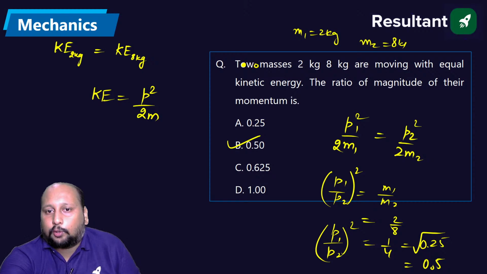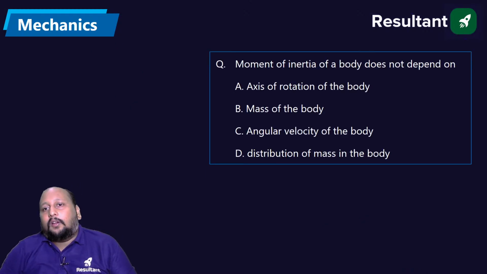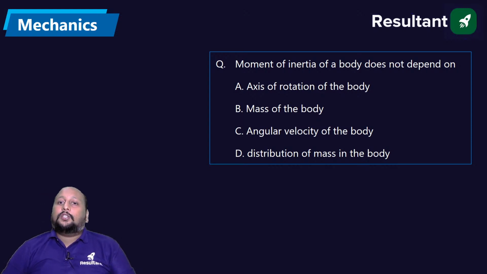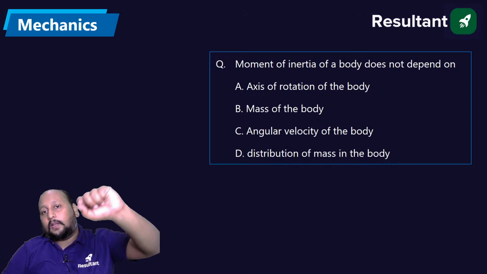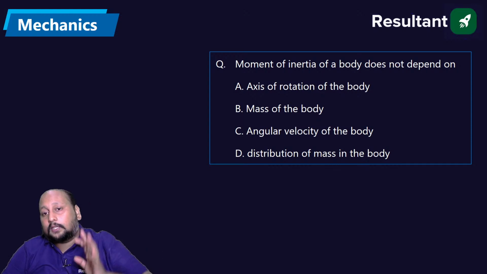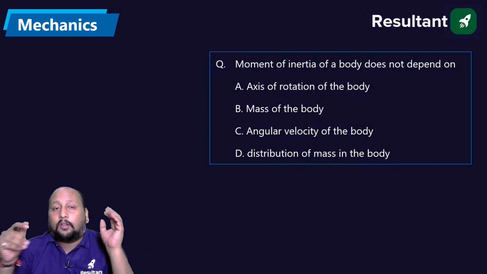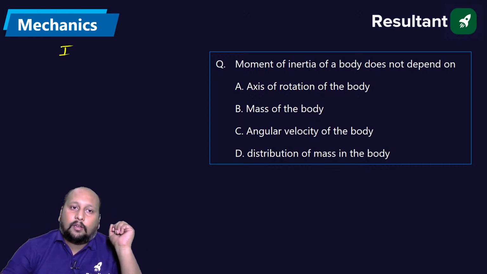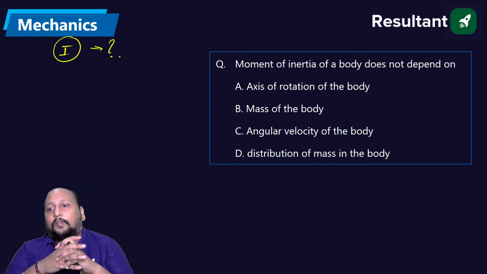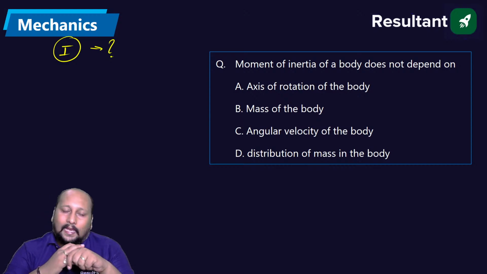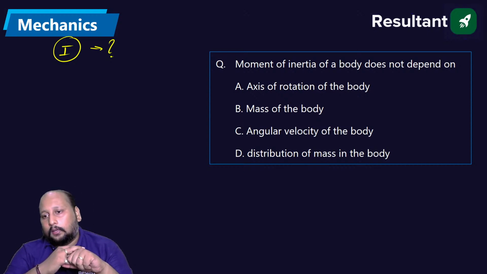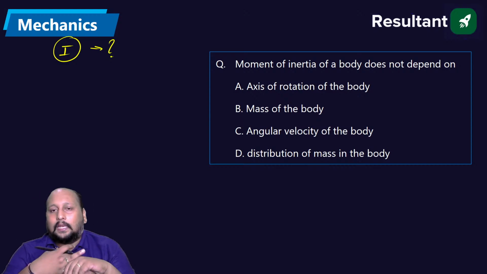Very good. Next question. The moment of inertia of the body does not depend on axis of rotation, mass of the body, angular velocity, or distribution of the mass. Moment of inertia does not depend on which of the following options: A, B, C, or D. Quickly.